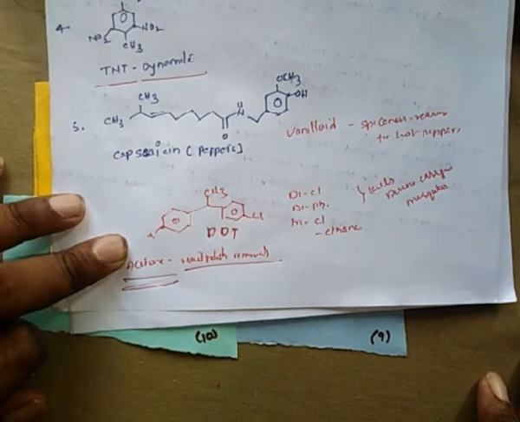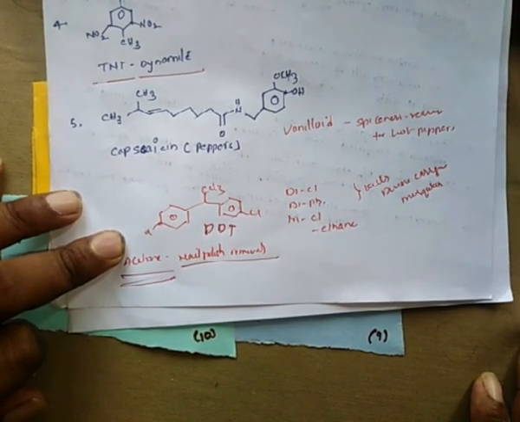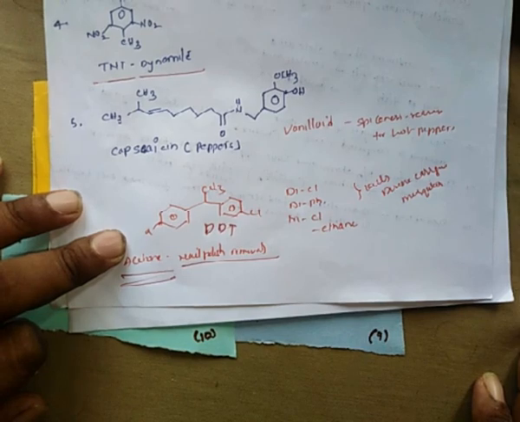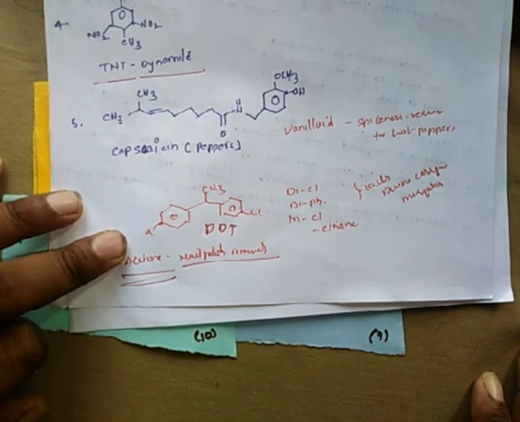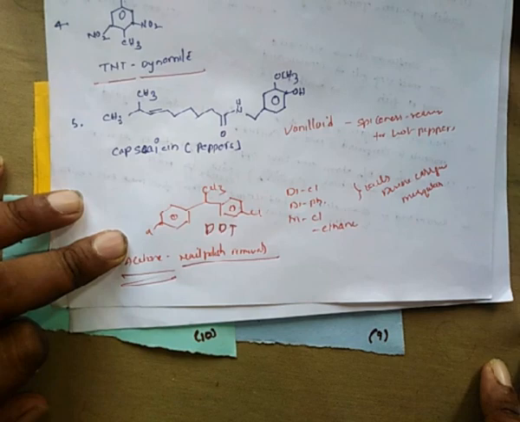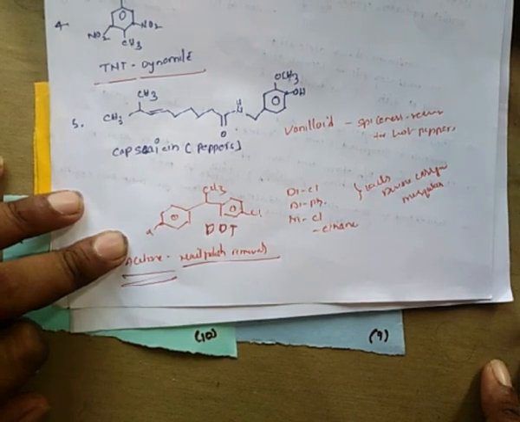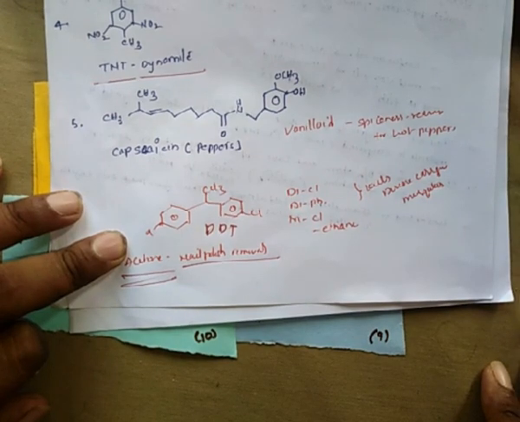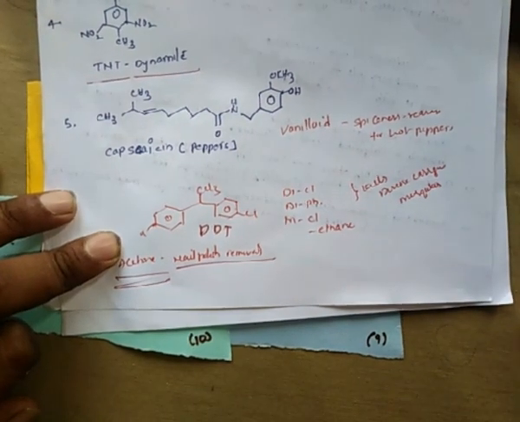So like this, these examples suggest that 90% of nature is made up of organic compounds. That's why everywhere we can see these organic compounds. Okay, so now we will discuss pharmaceutical organic chemistry. What is meant by pharmaceutical organic chemistry?